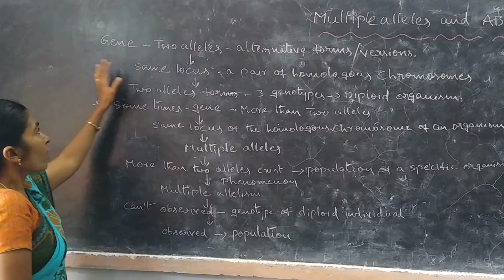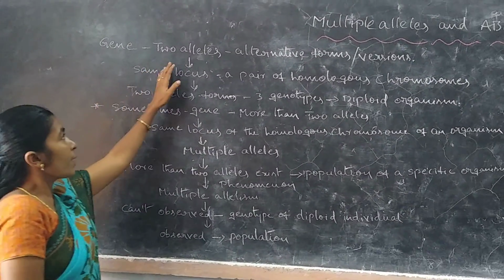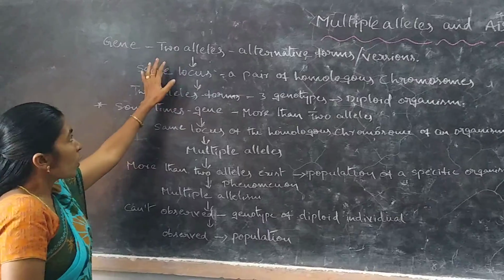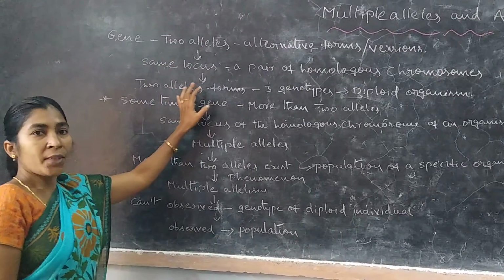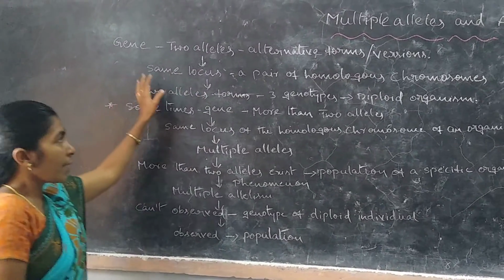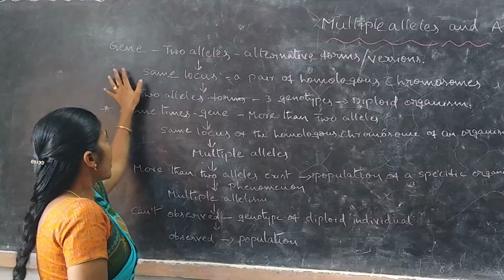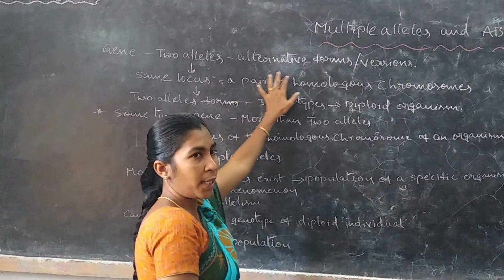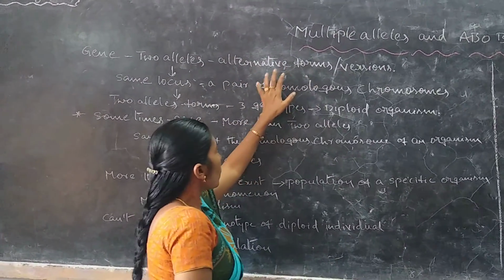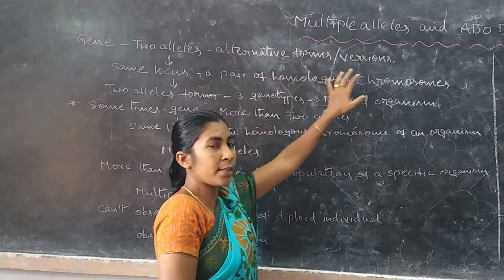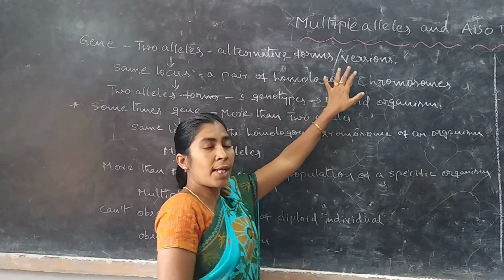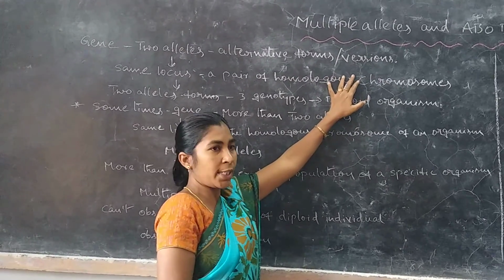Before going to the word alleles, scientists mentioned that one gene has two alternative forms, or two alternative versions.